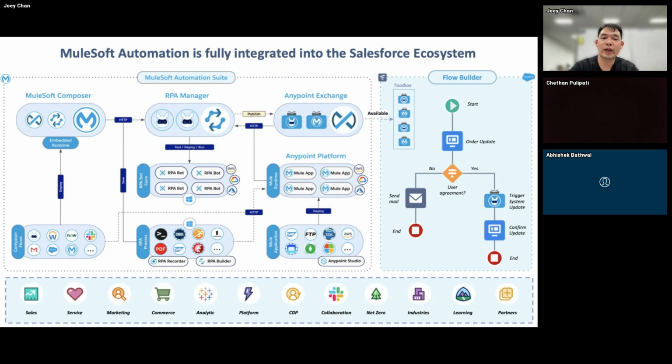The question is, how do we empower them to do certain business processes, business integrations themselves without having to bother these people, right? And a big part of it is understanding how we have all of the different capabilities on the Salesforce side. For example, the sales, service, marketing, the commerce, all of these below are meant to communicate with each other using this MuleSoft automation, right?